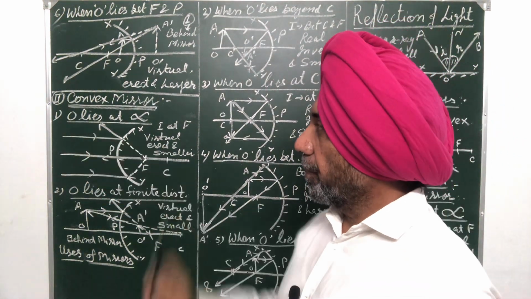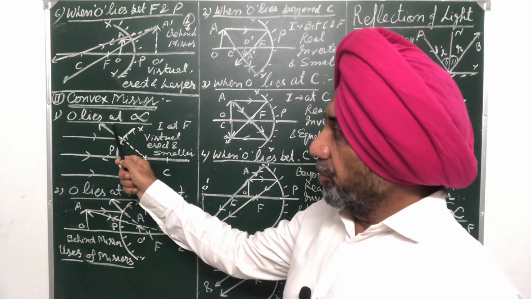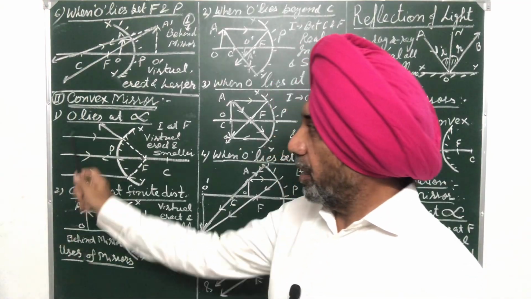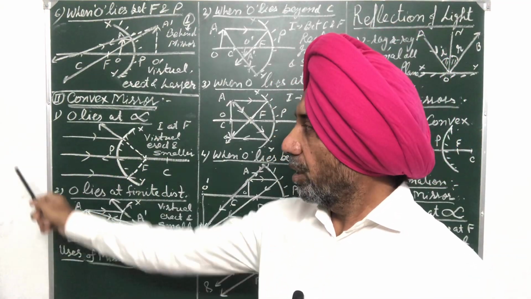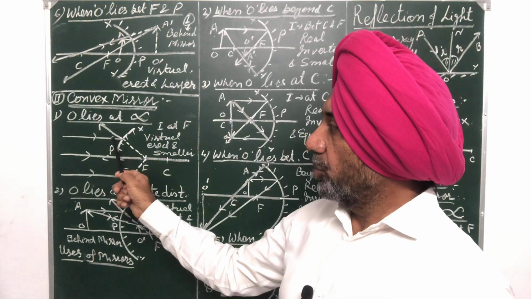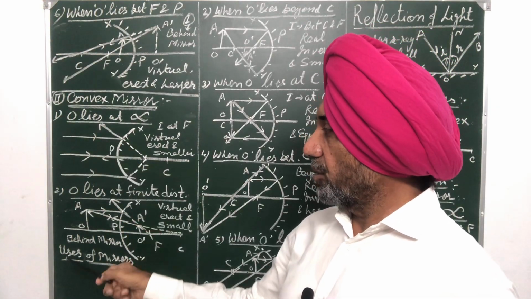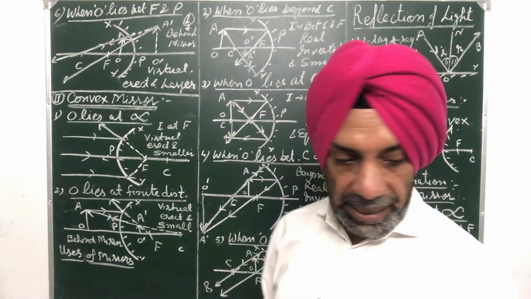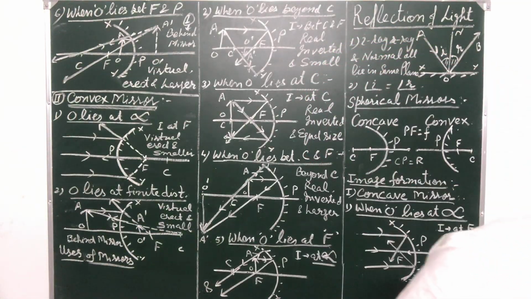Then the convex mirror. In case of a convex mirror, we have only two cases. First case, when the object lies at infinity, rays are coming parallel to the principal axis. So they will get reflected as per the laws of reflection.